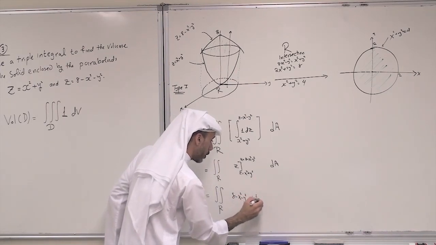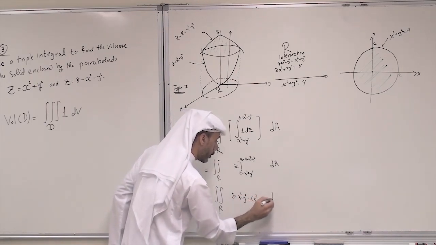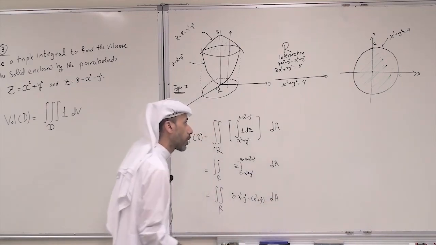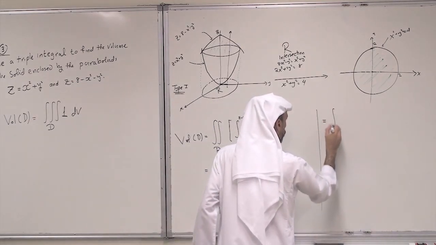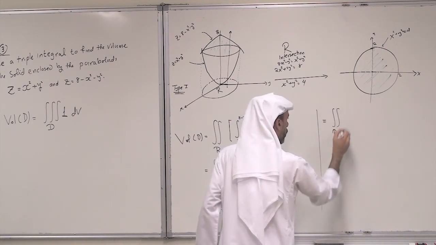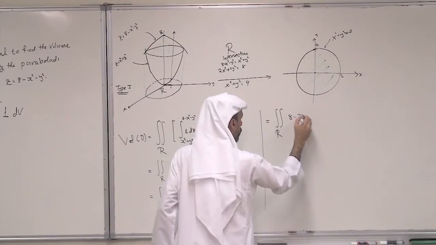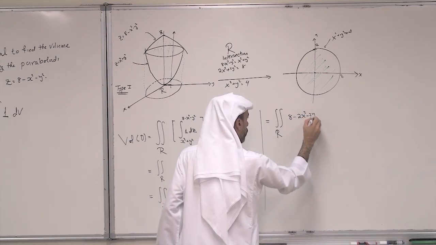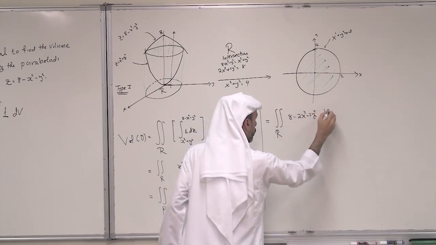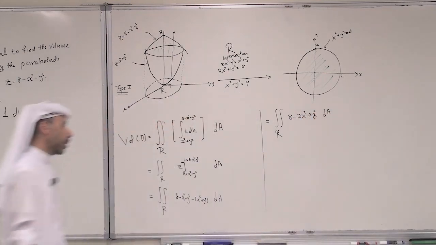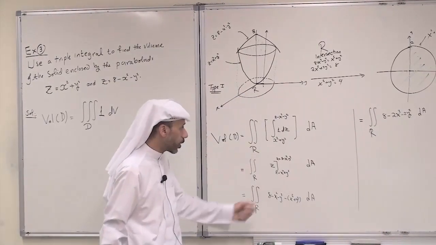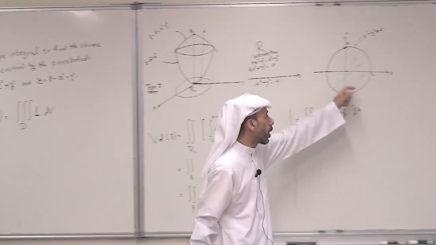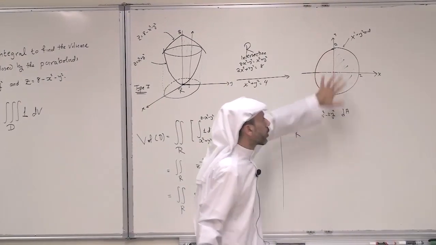x squared plus y squared dA, and this is equal to the double integral over R of 8 minus 2x squared minus 2y squared dA. So after integrating the innermost integral, we get a double integral over R. Now R is a circular region.